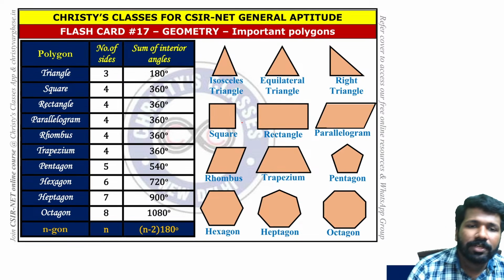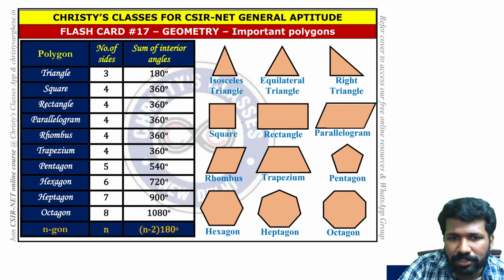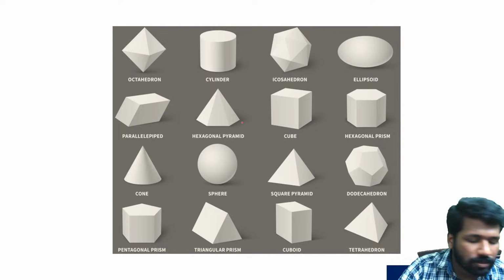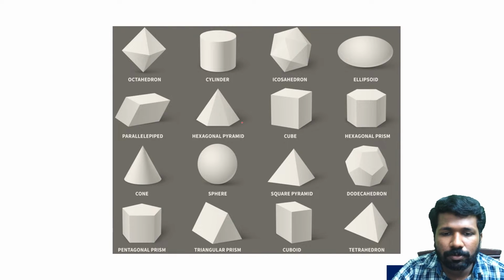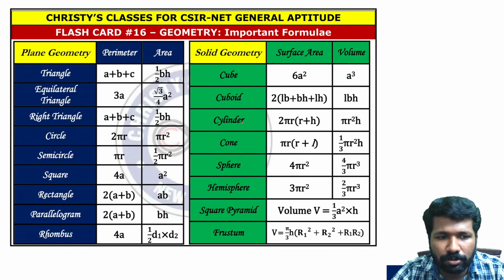Okay, in the last classes we discussed 2D geometry, 3D geometry, etc. What are the basic 2D shapes? What are the basic 3D shapes? We have discussed this already in the last 2 classes. Those of you who missed those sessions, check out those videos where we have discussed these in detail. And circle was an important shape that we needed, and circle theorems also we discussed.